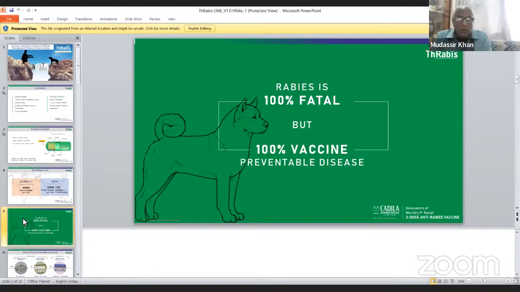Let me talk a little about rabies infection. When a dog bite happens, the wound should be properly cleaned, preferably with detergent soap, and with antiseptic like betadine or even spirit. That is very helpful. The wound should not be sutured or stitched; it should be kept clean. And if it is a rabid dog bite, the rabies serum should be infiltrated, which is very important to prevent the spread of the infection.